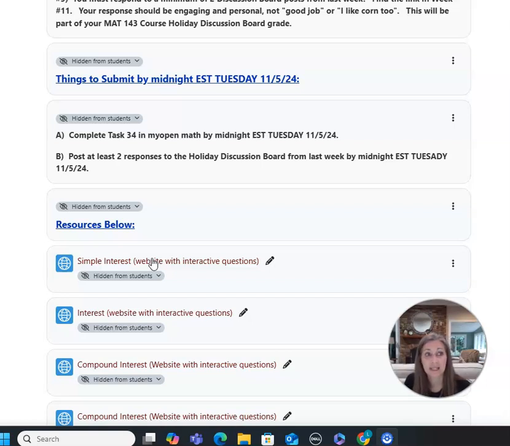We are getting towards the end of our course. It is, like I said, week 12, so we have 4 weeks remaining. The last 2 weeks will be exam review and final exam. So we really only have 2 more weeks, and we have 1 more chapter. So after the interest unit, which is this week, we have 1 more unit on conversions. So we are wrapping things up, and that's why it is very, very important that you look at your grade in Moodle and ask yourself the question, can I pass this class?